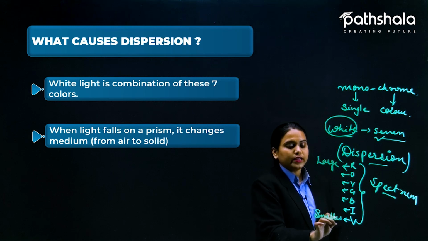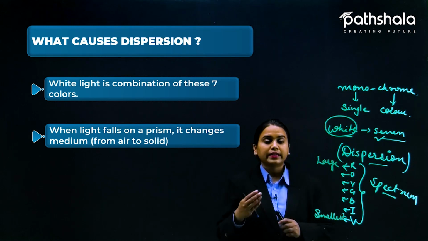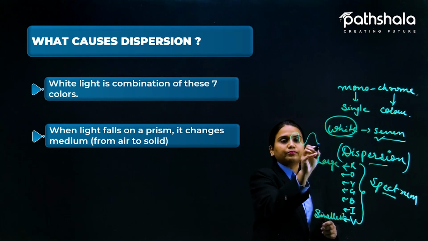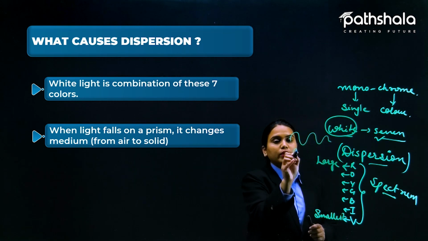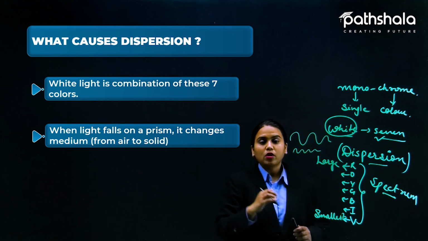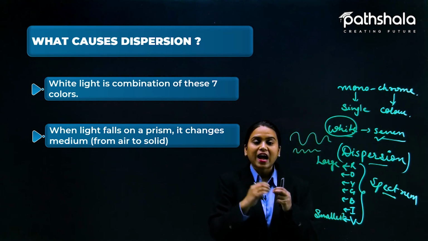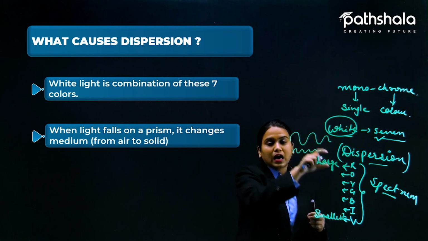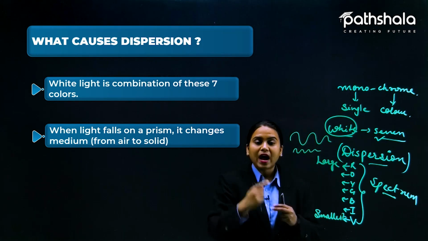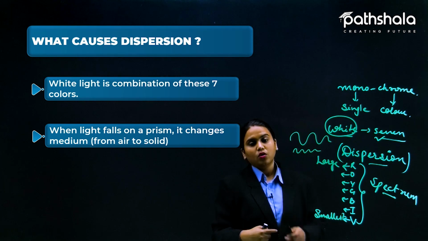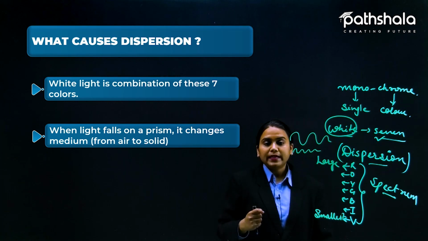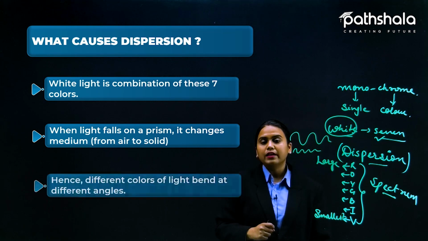The light with the smallest wavelength deviates more, because it can interact with very small particles also. But if the wavelength is large, it interacts only with large particles. So mainly the speed and the wavelength are different.